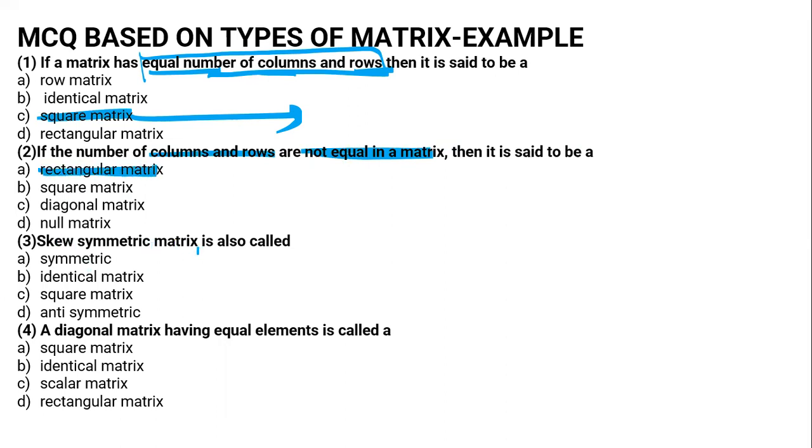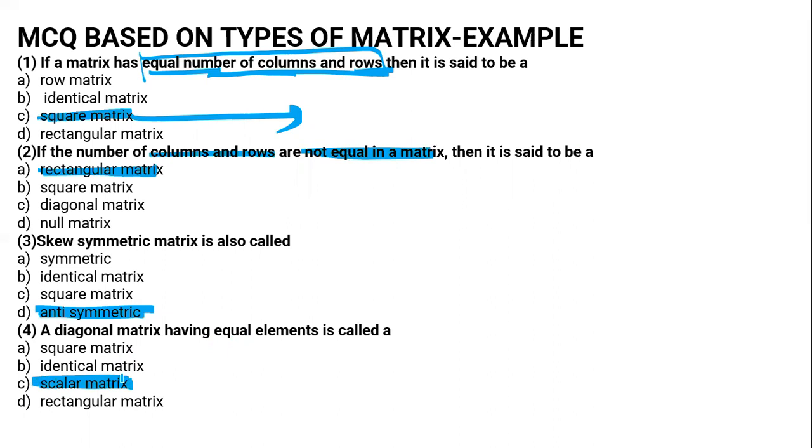Skew symmetric matrix, as I told you in the previous slide, is also known as anti-symmetric matrix. A diagonal matrix having equal elements is not a square matrix; it is the definition of a scalar matrix.